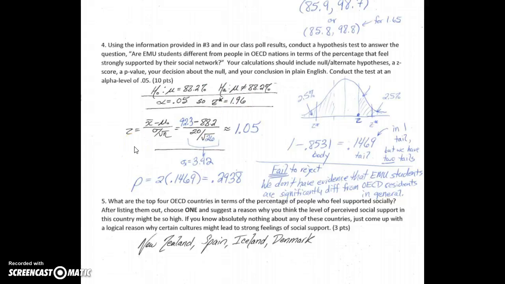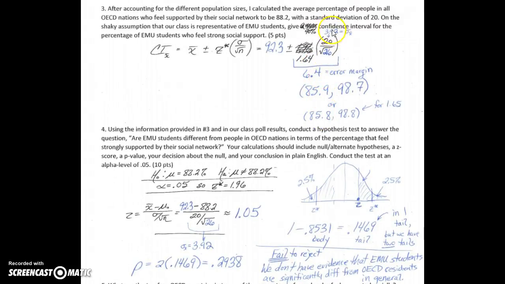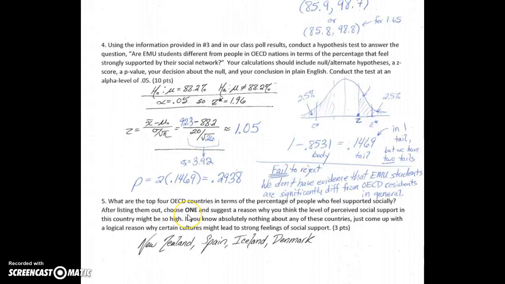Next, step 3, we actually take our shot. So we look at our sample, which was 92.3. The null hypothesis mean, in other words, what our mean at EMU would be if we're no different from OECD nations. We set up the standard deviation over square root of sample size here, just like we did. Notice that 3.92 is the same as what we had in our confidence intervals. There's a very close relationship between these two. And if we work that out, we get a z-score of 1.05.